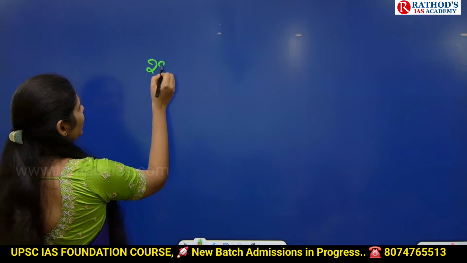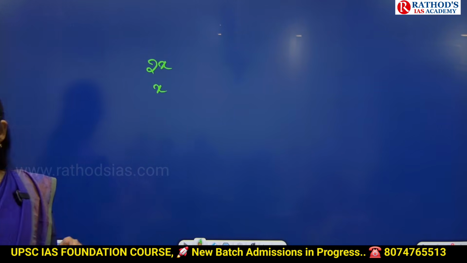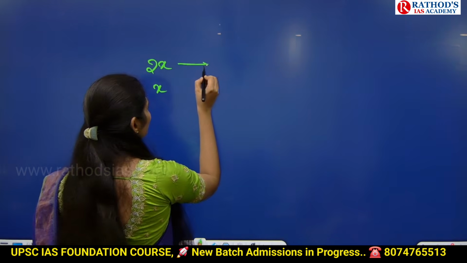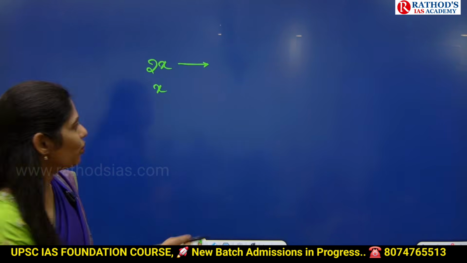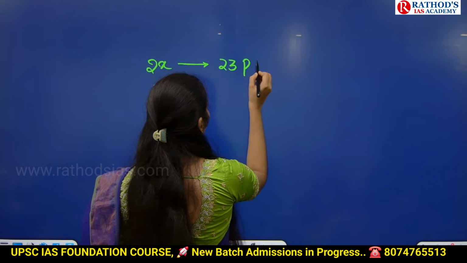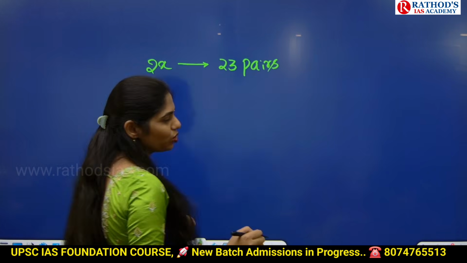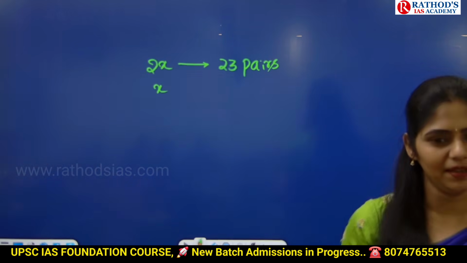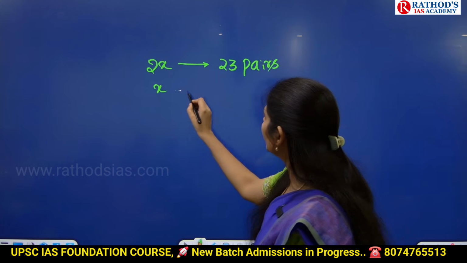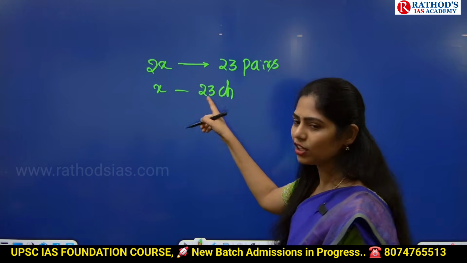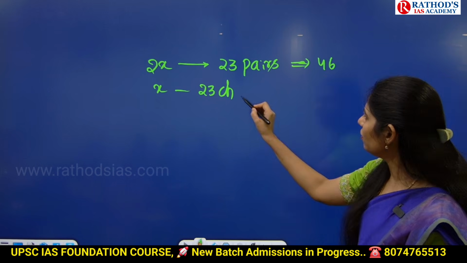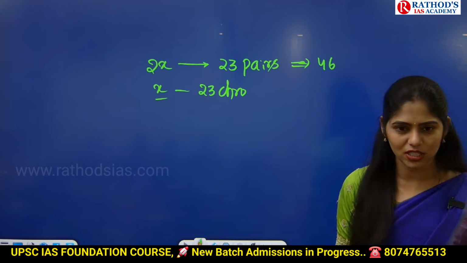Okay, I have to tell one more concept. Do you know the types of cells we have? Diploid cells and haploid cells. What is a diploid cell? How many sets of chromosomes do we have? 23 pairs. Very good. If a cell has 23 pairs of chromosomes, it is called a diploid cell. That is called 2x. If a cell has just 23 chromosomes, I am not talking about pairs, because pairs means we have a total of 46. Here we have 23 chromosomes, which is called a haploid cell.